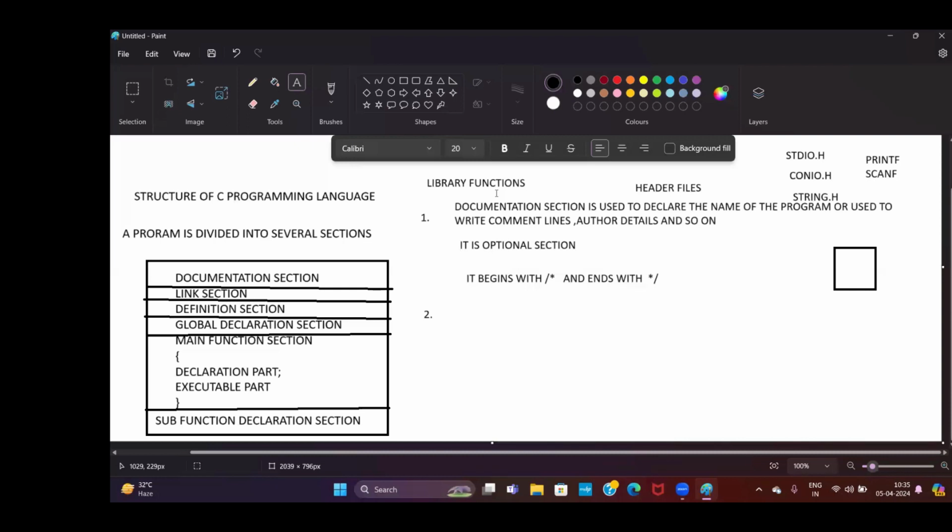Can you tell me a few examples of header files? stdio.h, conio.h, string.h. What are the library functions in stdio.h? For example, printf, scanf. What are the library functions available in conio.h? getch, clrscr. What are the library functions available in string.h? String upper, string lower, string concatenation, like that.